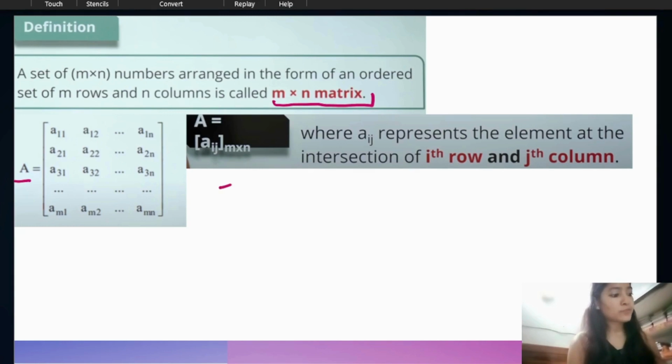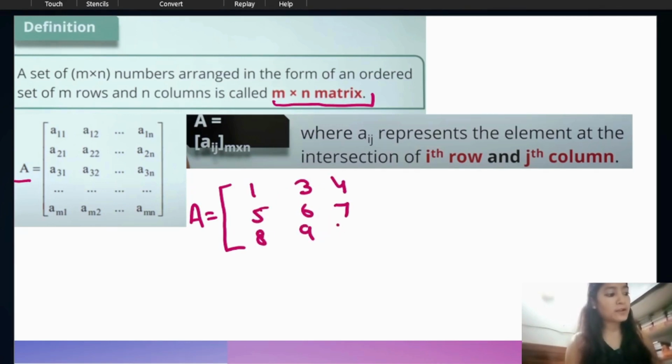Let me give one example. Suppose you have a matrix A with entries 1, 3, 4, 5, 6, 7, 8, 9 and 11. First we have to understand what the row is exactly. If we say the first row of matrix A, what image comes to your mind?